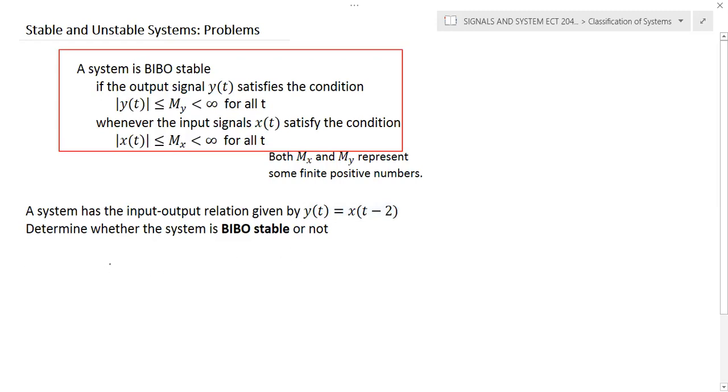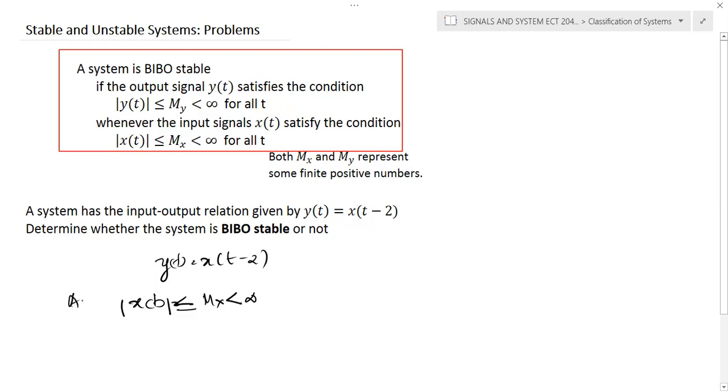This is another question. y of t is equal to x of t minus 2. It's a delay signal, and again you can assume that x of t is a bounded signal, which is less than or equal to mx, or less than infinity.